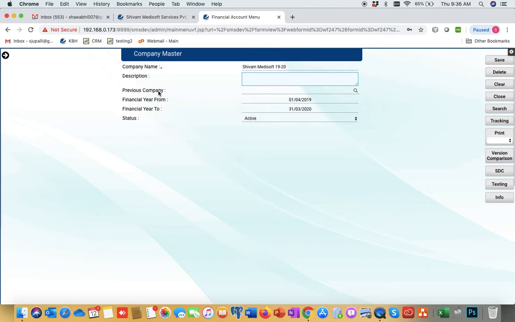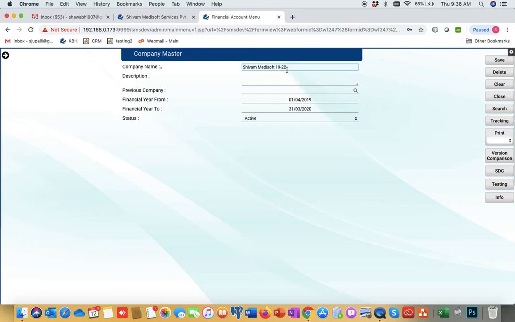If you are creating a new company that belongs to the previous company, for linking the current company with the previous company, we have to map it here. So what will happen is, whatever accounting was done in the previous year, the closing balance of the previous year can be carried forward to this company.